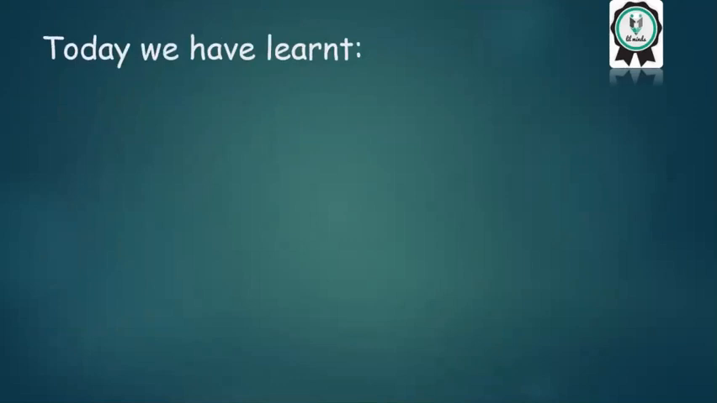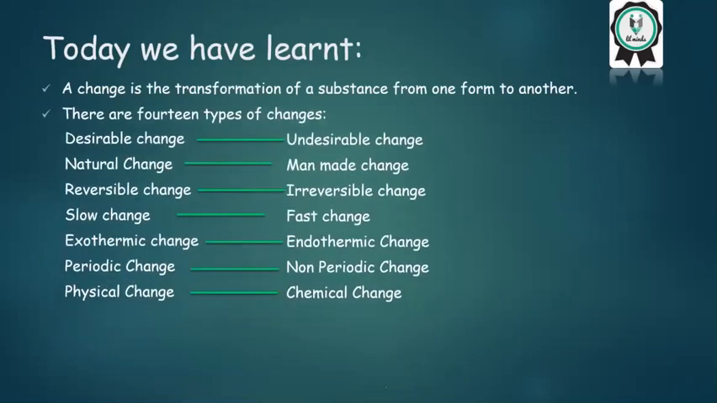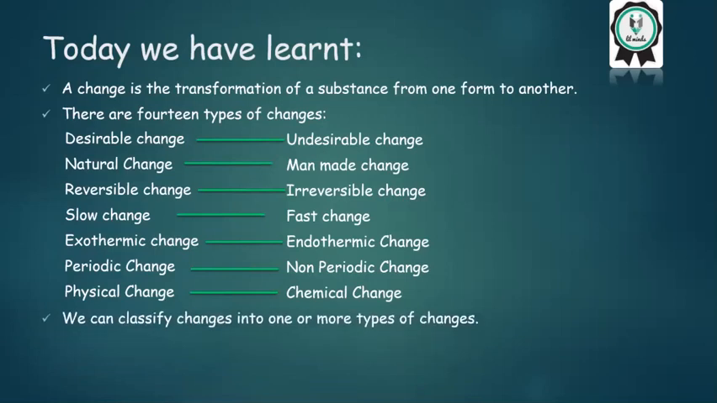Today, we have learned that a change is the transformation of substance from one form to another. There are 14 types of changes: desirable change, undesirable change, natural change, man-made change, reversible change, irreversible change, slow change, fast change, exothermic change, endothermic change, periodic change, non-periodic change, physical change, and chemical change. We can classify changes into 1 or more types of changes. We have learned about 12 types of changes already, but there are 2 more types, physical and chemical change, which we are going to learn in the part 2 of this video.